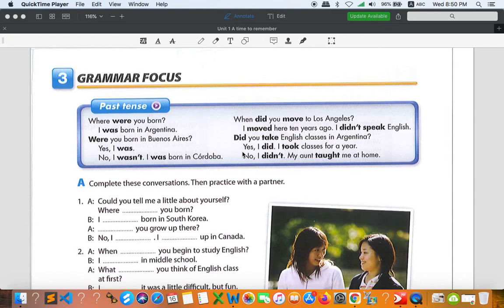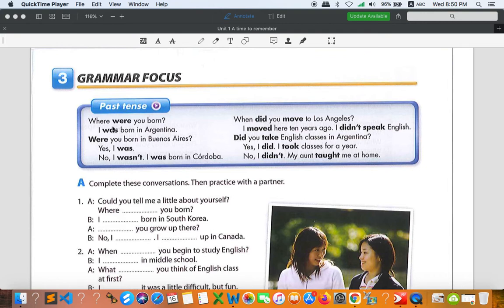But before I start the new activity, I'd like to talk a little bit about yesterday's grammar point, which is about past simple, or you can say past tense. As you can see right here, we have different verbs. Here we have was or were, which is the verb to be, and this one is a different verb. In order to form a negative or question, you have to use did or didn't, unlike to be, was or were.